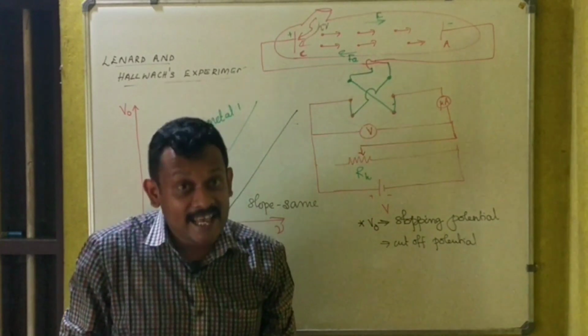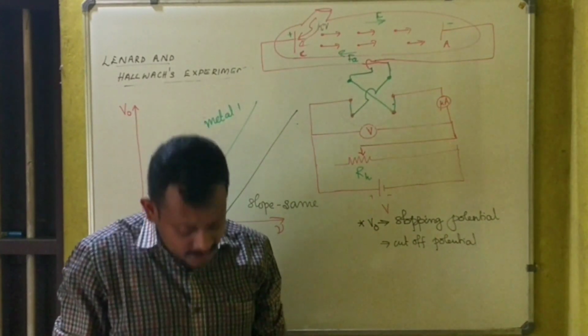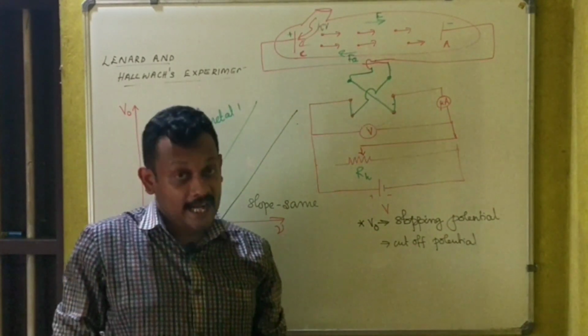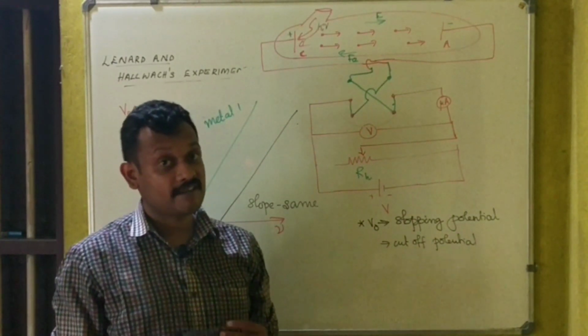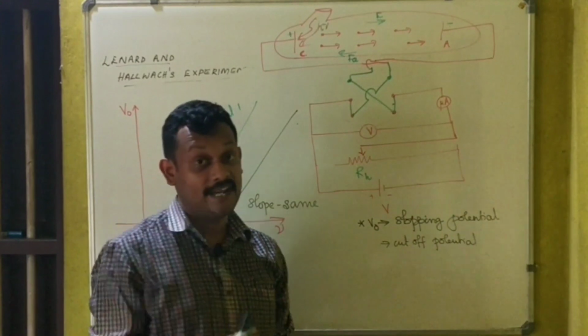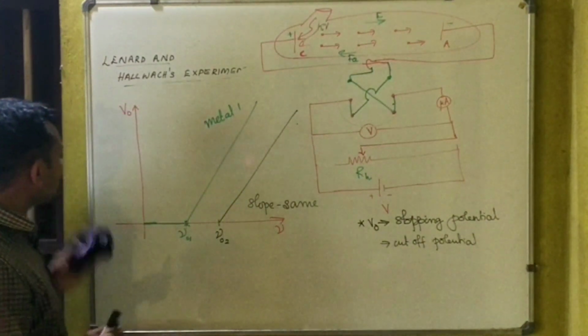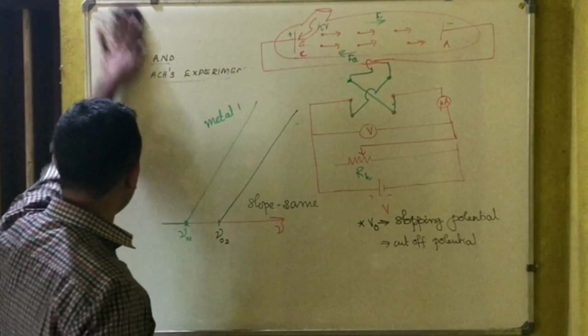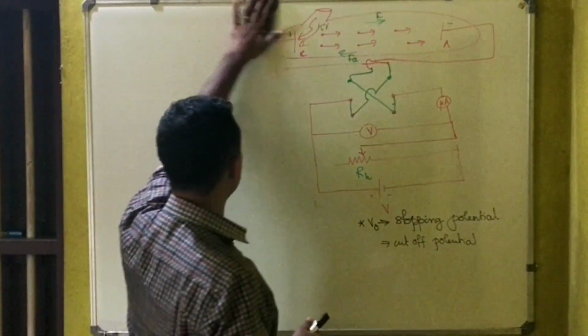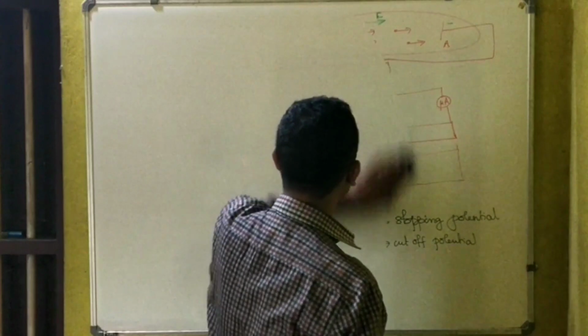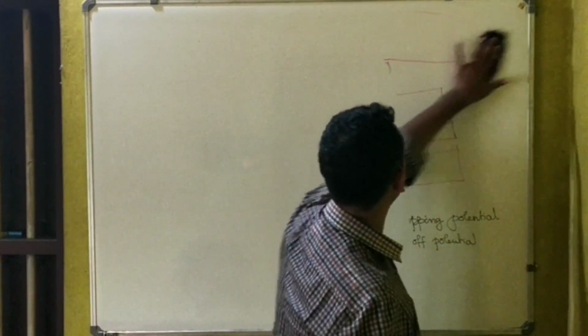So this is the idea regarding the experiment as conducted by Lenard and Hallwachs after the discovery of the photoelectric effect by Heinrich Hertz in the year 1887. What conclusions can we arrive at from here? Let us have the conclusions regarding the photoelectric effect.